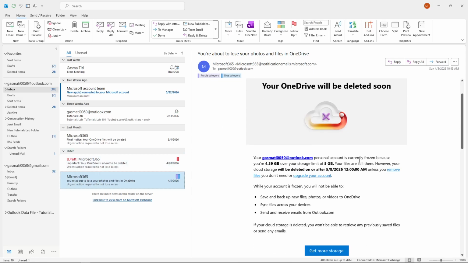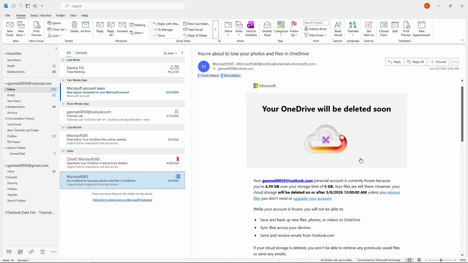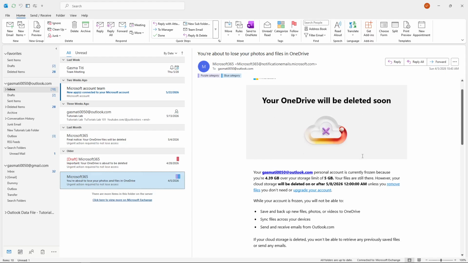Hey everyone, today I'm going to show you how to back up your OST file in Outlook. Without any further ado, let's get started.